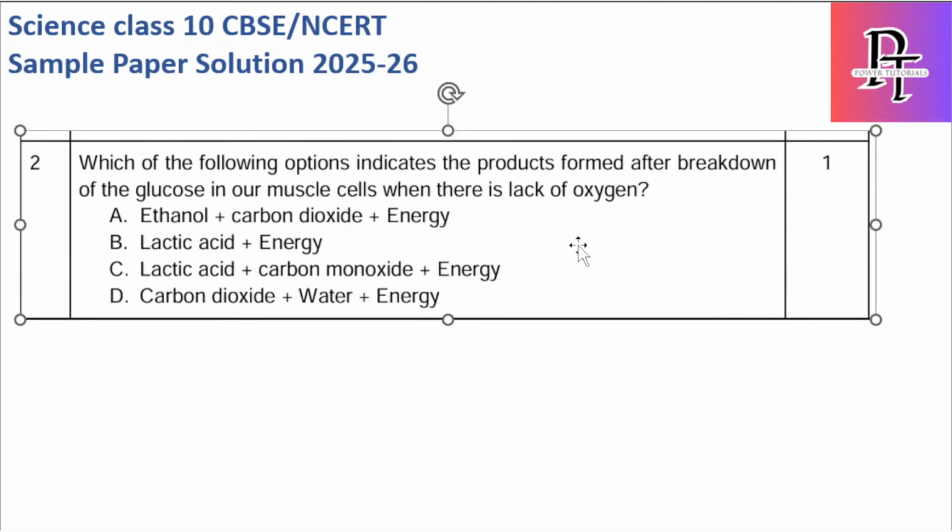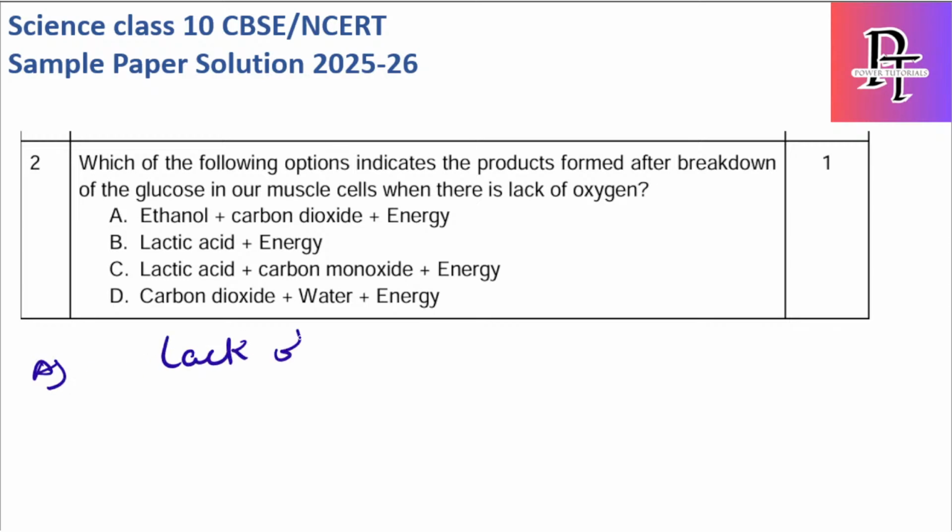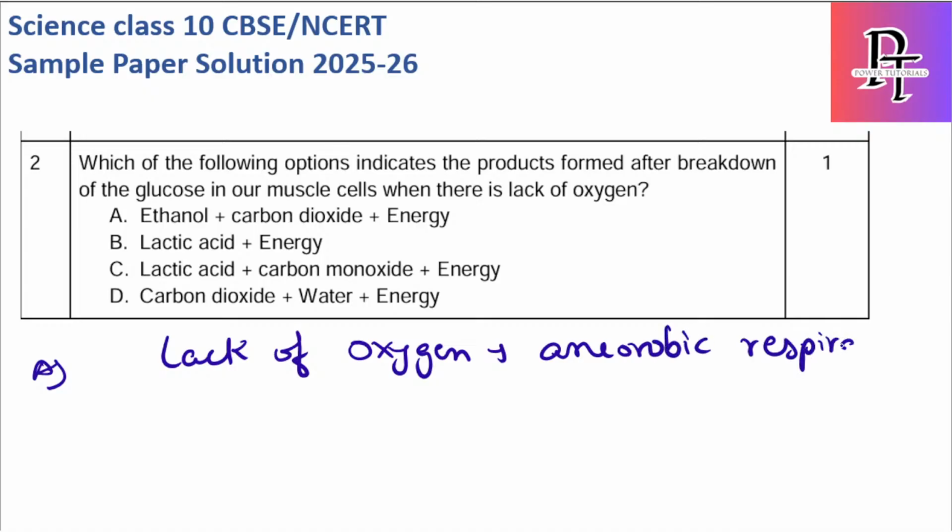Now see the question. Which of the following options indicates the products formed after breakdown of glucose in our muscle cells, where there is lack of oxygen? When there is lack of oxygen, it belongs to anaerobic respiration. So what is anaerobic? The absence of oxygen. So what happens in muscle? In the absence of oxygen, it forms lactic acid and energy. B is the right answer.